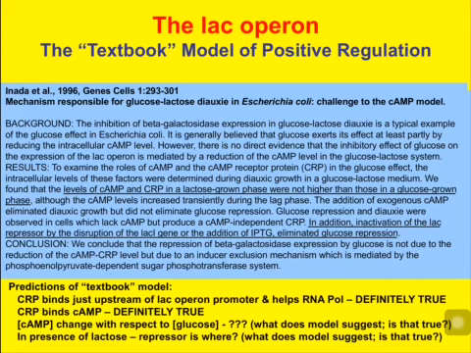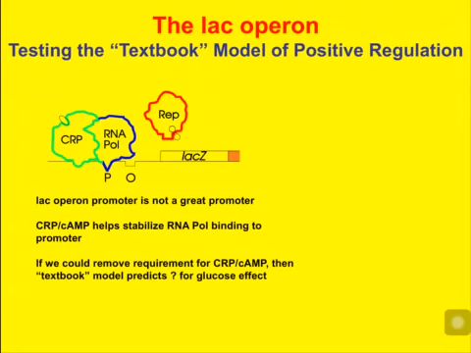So the paper we read, which was a follow-up to this paper by Nada et al. in 1996, is a 1997 paper by Kamada et al. in the Proceedings of the National Academy of Science. And in this, they're going to now take this one more step. They're going to try to really test the textbook model.